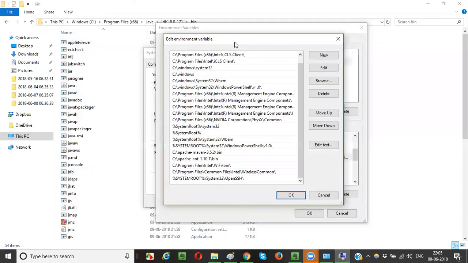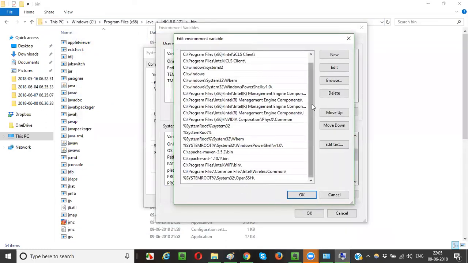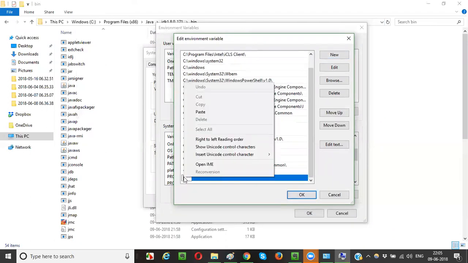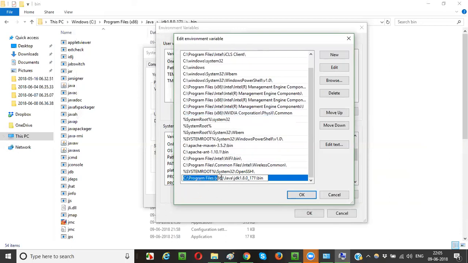Now go to the environment variables, which I have kept open. Now click on New and paste it here, guys. Paste the path here: program files x86, Java, JDK8, bin folder. Up to here, just paste it and say OK.